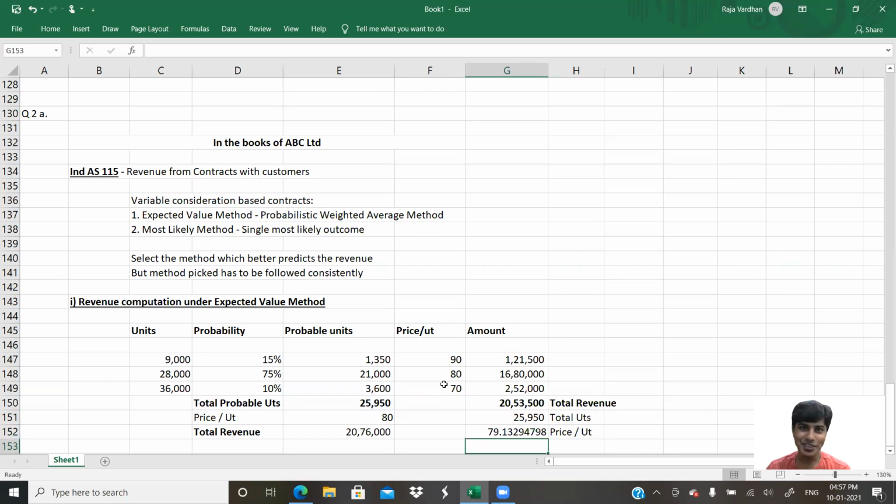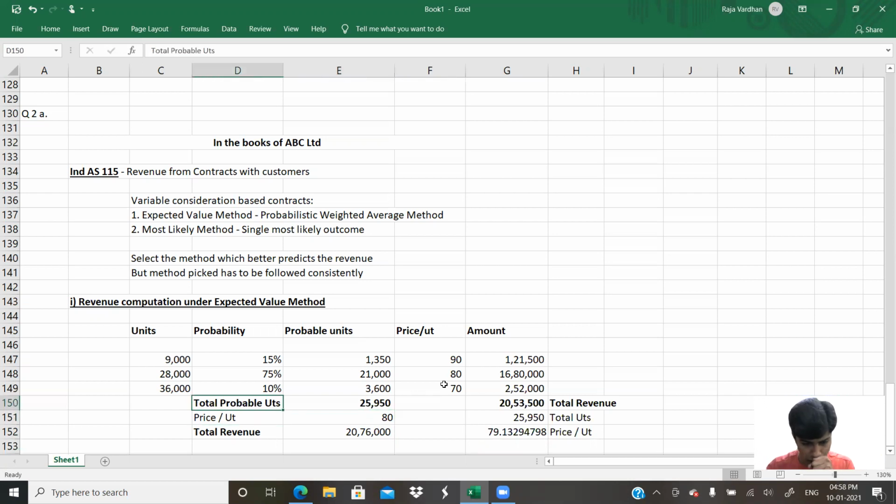So what I am asking you to do gives 79 rupees 13 paisa, while the other way gives 80 rupees. So there is less than a rupee difference per unit, not much of a difference. You can call it performance materiality wise. It might be material if you take into consideration the quantity of units under discussion, but it is hardly a rupee difference per unit.